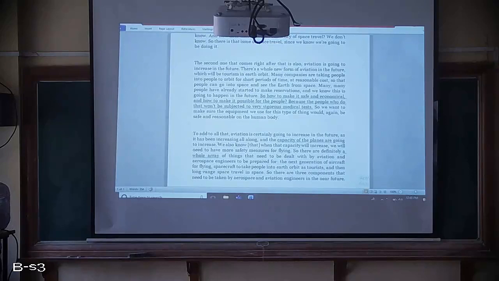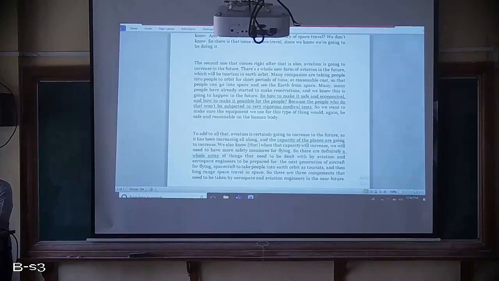And here, the tourism purpose, how to do that? If one country started tourism of Earth orbit, another country will also come. Again there is a traffic jam. How to overcome that? So all these are future challenges. Many people have already started to make reservations. Fine. And we know this. It may happen, or it will happen in future. That is definitely, that is pakka.